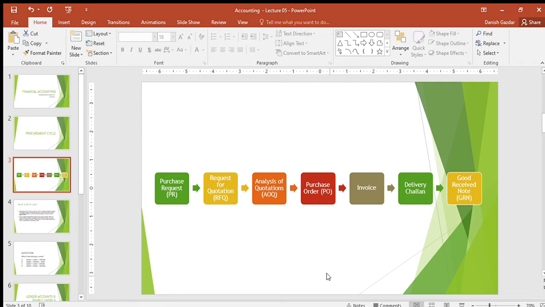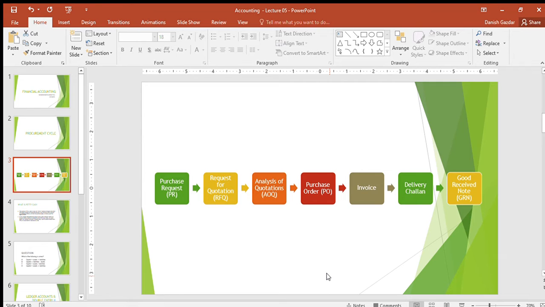Of course, there is a document involved in every step of this process, and the accountant needs to ensure that the documents are in line so that he can process the cheque. The payment process is dependent on the correct documents which are generated at each step of this process.